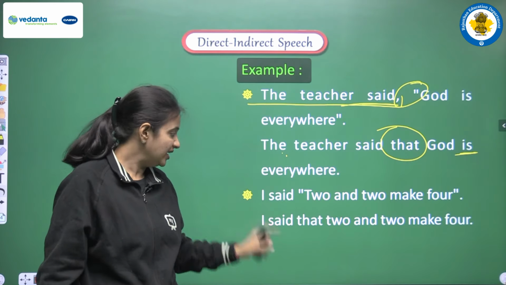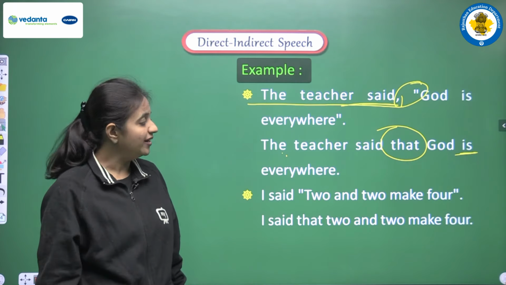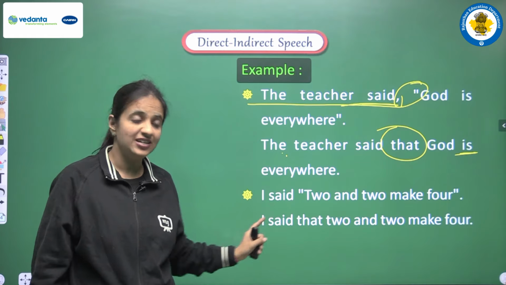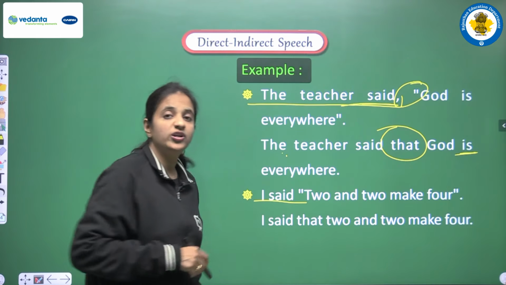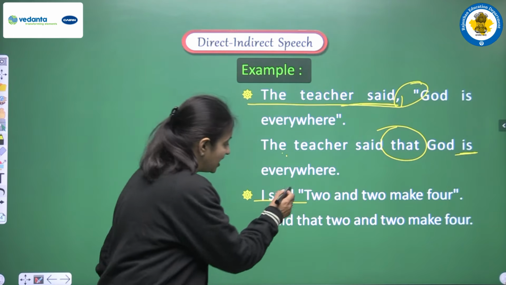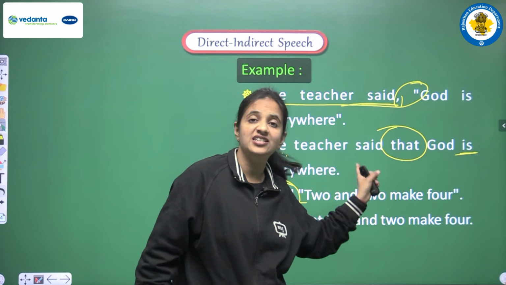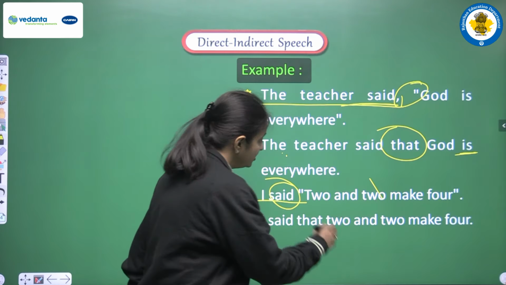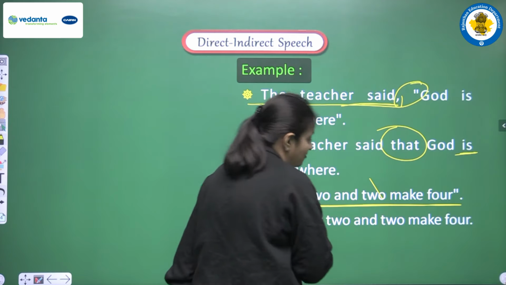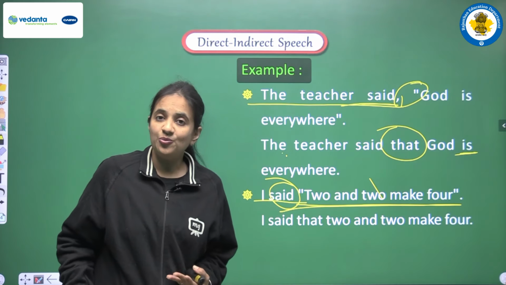Clear? One more example. I said, 2 and 2 make 4. So in this sentence also, this is the reporting verb and we have said, that is a past tense, but again we are not making any changes in the tense. Why? Because in this sentence also we have a universal truth. 2 and 2 make 4.